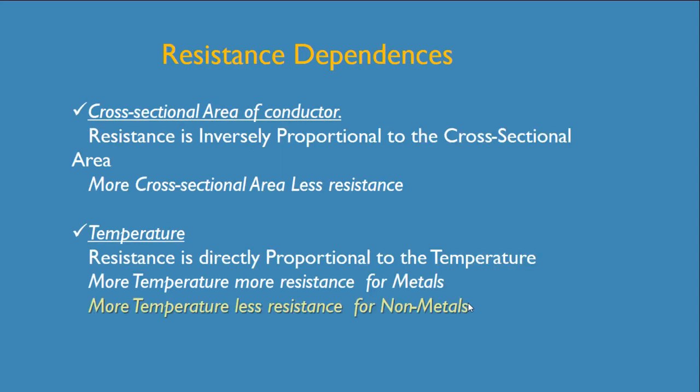The third thing, third feature on which the resistance of a conductor depends is cross-sectional area of a conductor. Resistance is inversely proportional to the cross-sectional area. Means more cross-sectional area, less resistance.